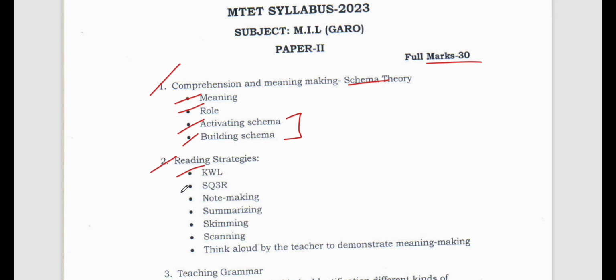Then the second one is SQ3R. S goes to survey, Q means question, and 3R means three times R, that is read, recite and review. So this is the full form.